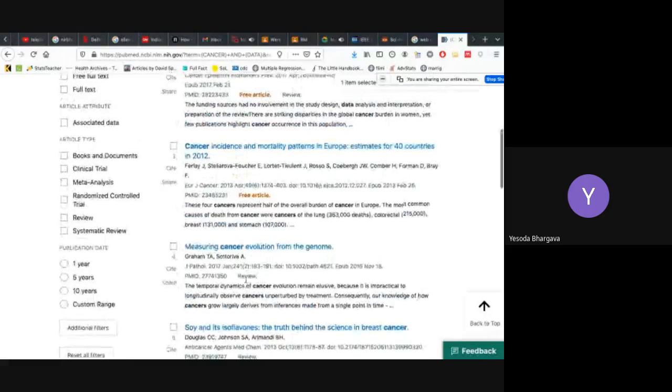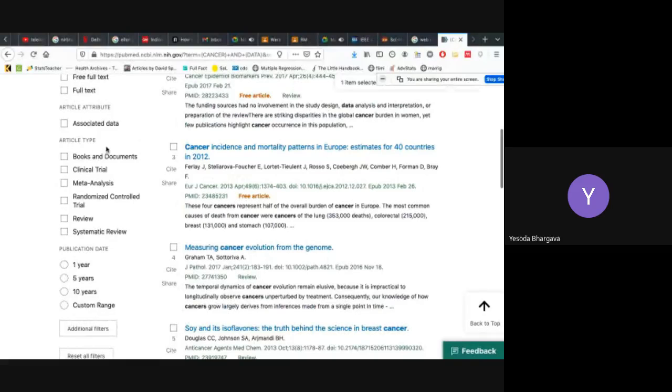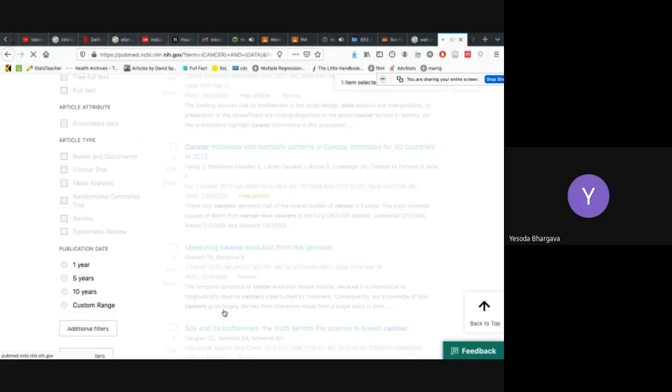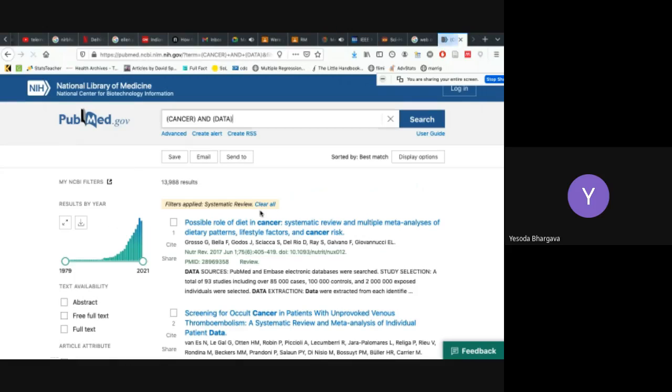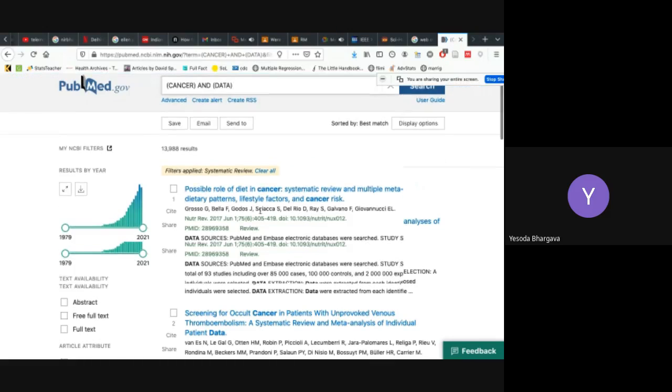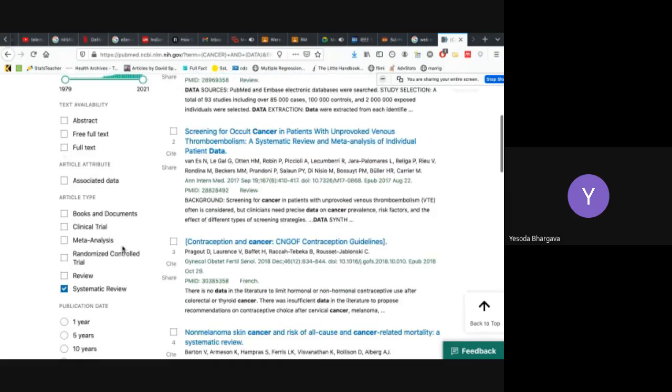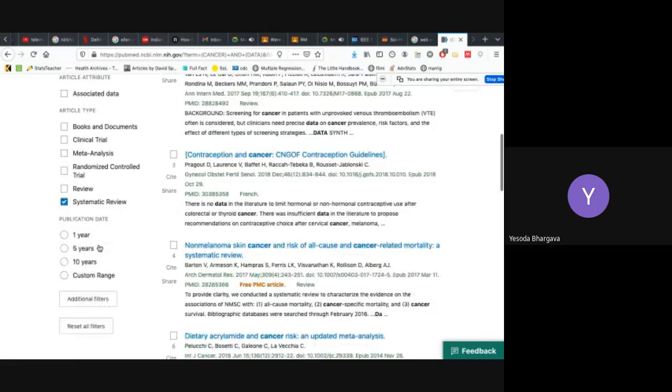The one thing to note is that here you can see that we can further sort by article type. So if I want only systematic reviews in this paper, then only systematic reviews relating to cancer and data will come into this. So this way you can further narrow down your research.